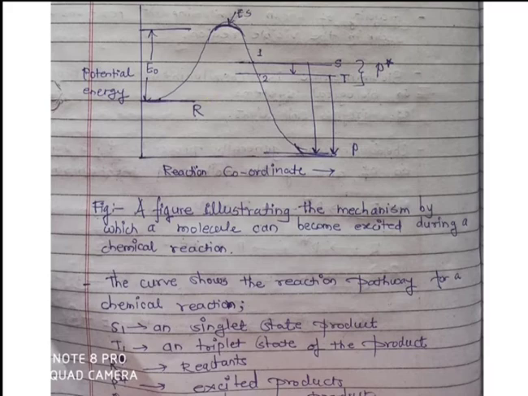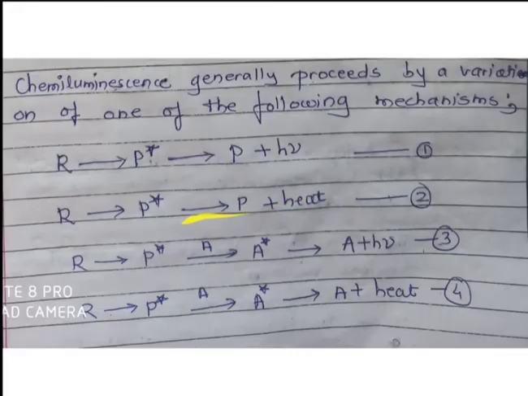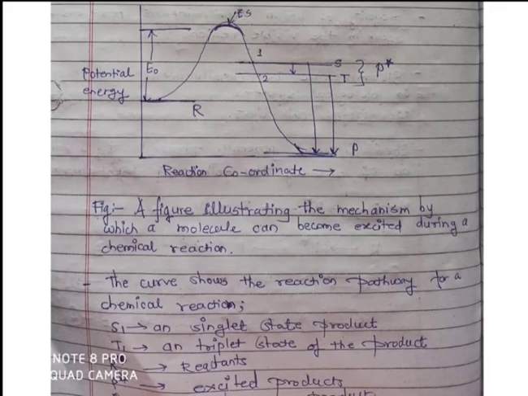Here reactant absorbed energy goes to the excited state. This is the excited state. In between excited states there are two states or several states, singlet and triplet state. Singlet state means what? The state with the spin paired electrons, and the triplet state means there is no pairing of the electrons. Suppose two electrons are in the excited state, but these two electrons are parallel to each other.